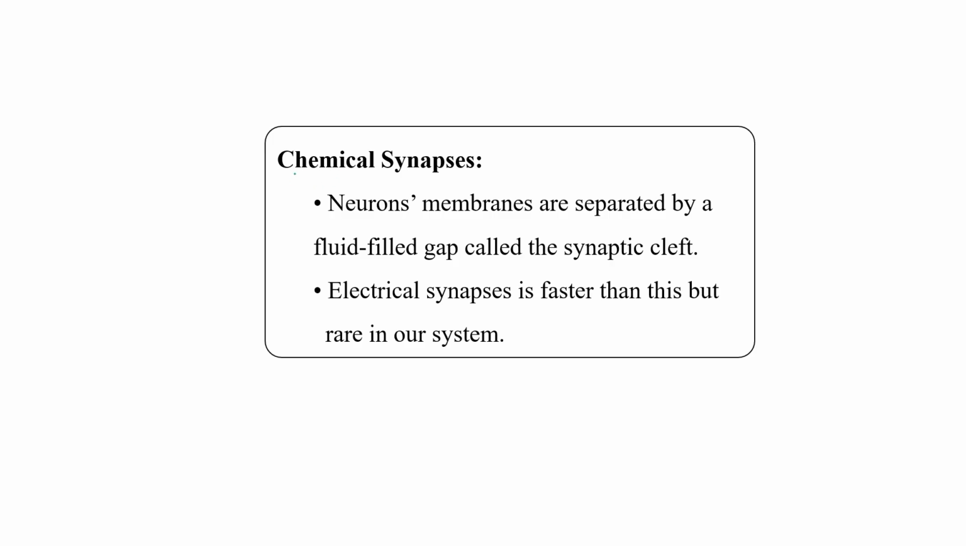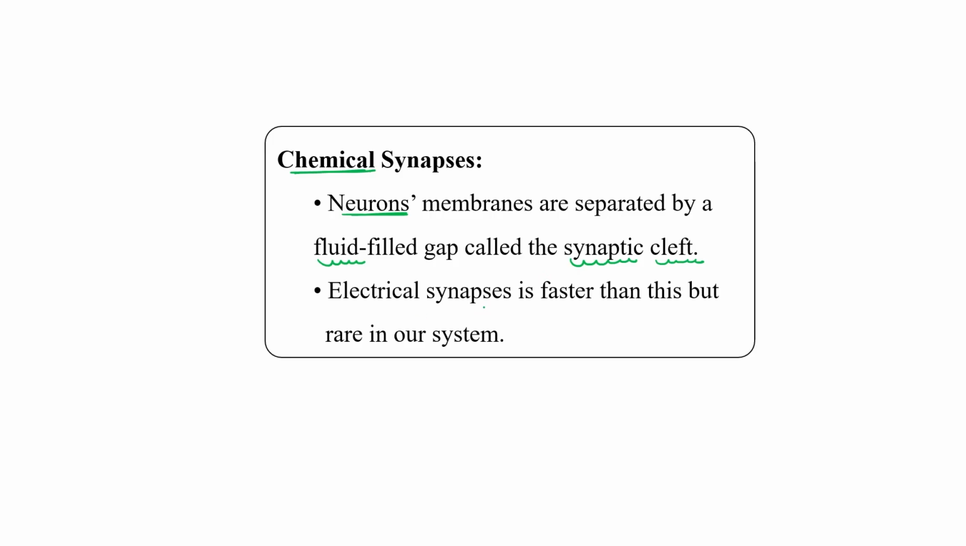Another one is chemical synapses. In chemical synapses, neuron membranes are comparatively far apart. These are not in close proximity, so there is a gap. That gap is known as the synaptic cleft. In this synaptic cleft, there is fluid present.